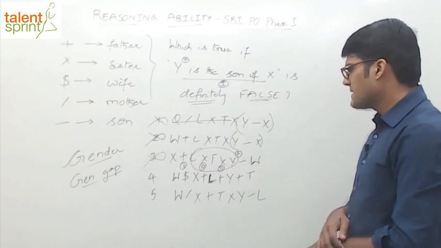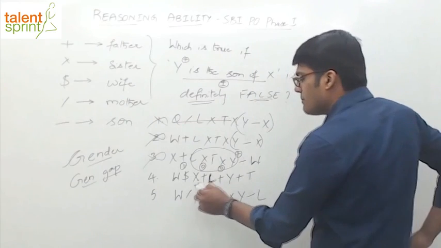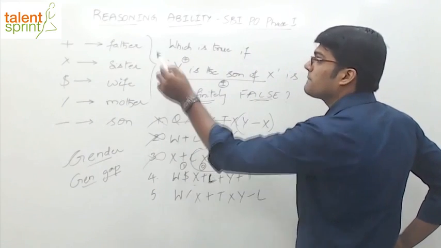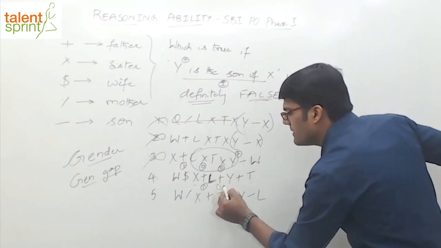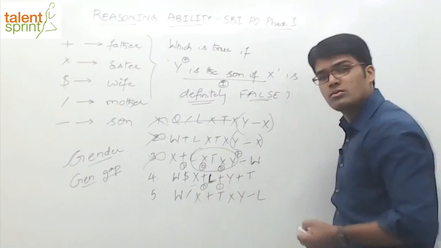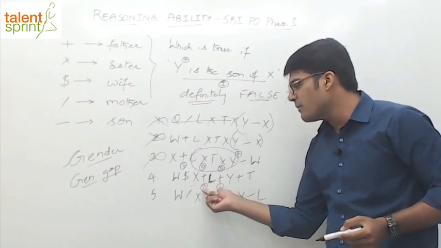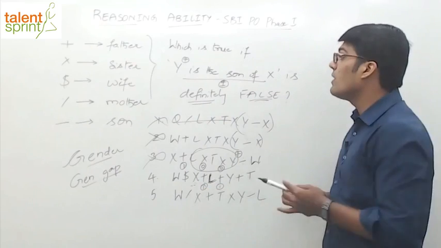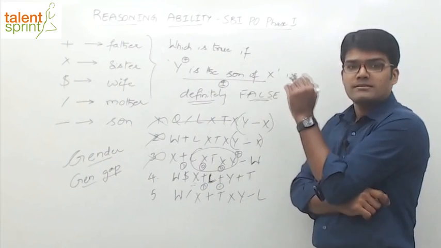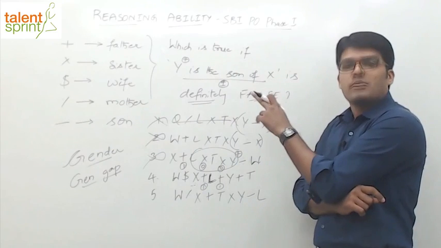Fourth option. X and Y. Where are X and Y? Let's look at this. Plus and plus. Plus means what? Father. Now, if you look at it, between X and Y, what is the generation gap? 2. X and Y. The generation gap between X and Y is 2. 1 plus 1 is 2. We were actually looking for a generation gap of 1. We actually don't want the generation gap to be 1, right?